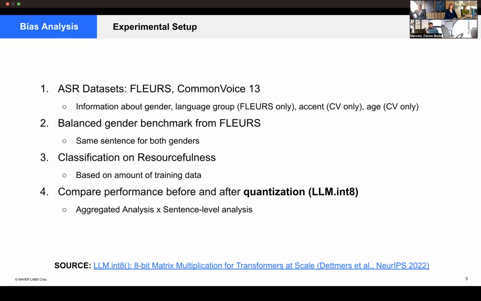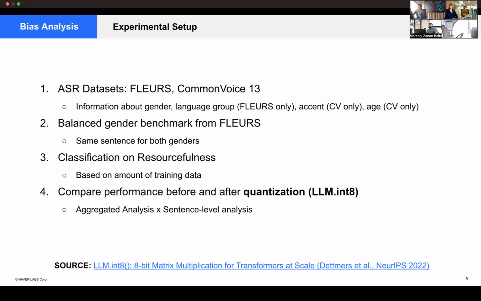From FLEURS specifically, we create a balanced gender benchmark in which we use the sentences, and we guarantee that all sentences in the benchmark have one female and one male recorded transcription. And we propose a classification on the resourcefulness that is based on the amount of training data that the original Whisper model has in a weakly supervised manner.